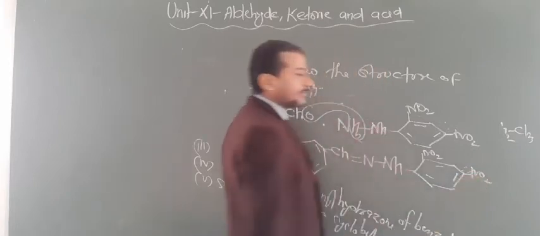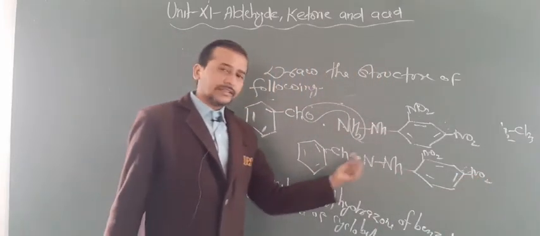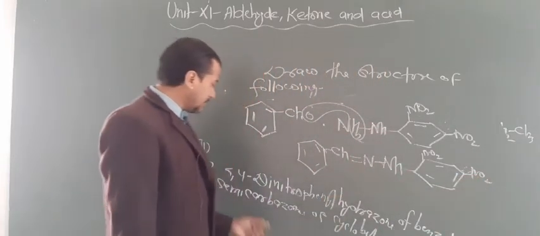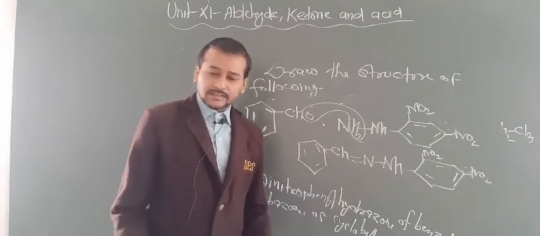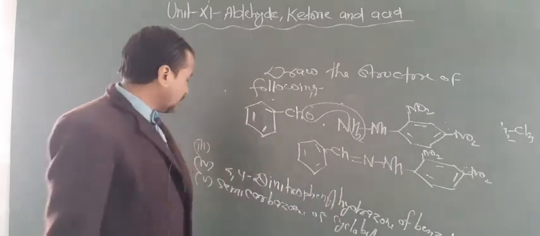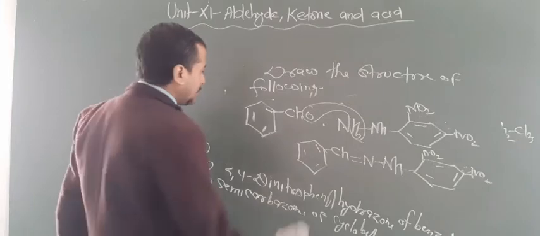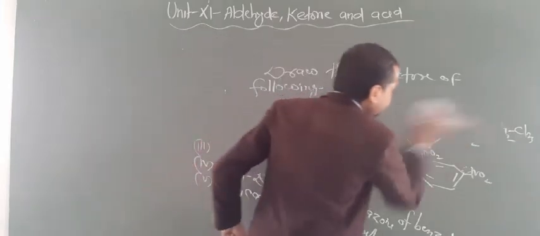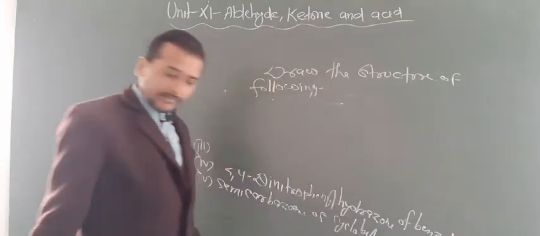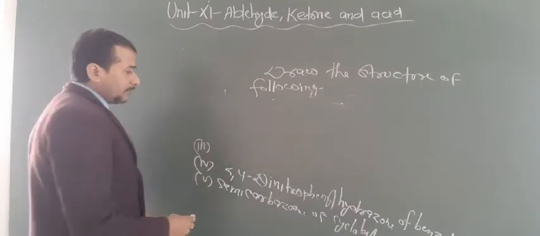NO2. So this is a type of hydrazone. Which hydrazone? 2,4-DNP. Are you getting the point? Now last question, semicarbazone. So semicarbazones are prepared with the help of cyclobutanone.